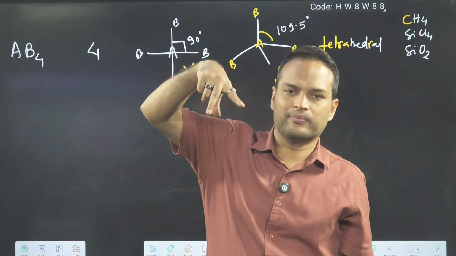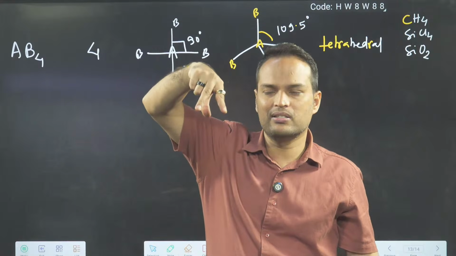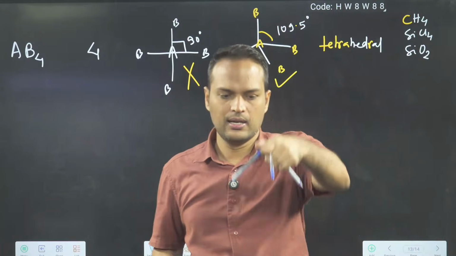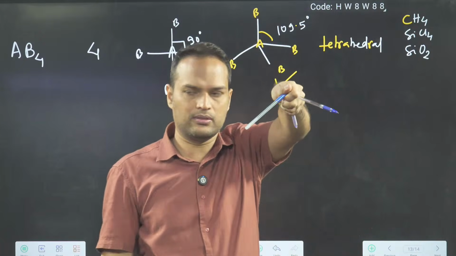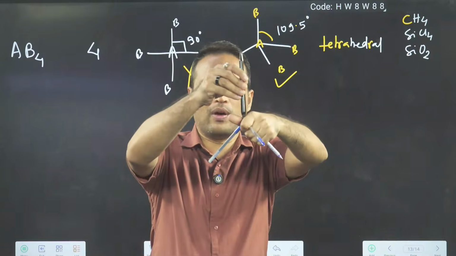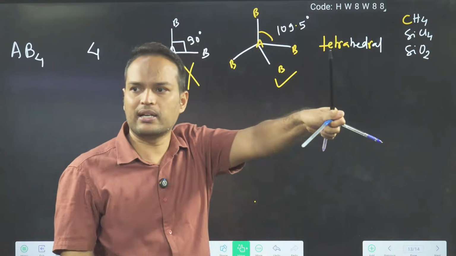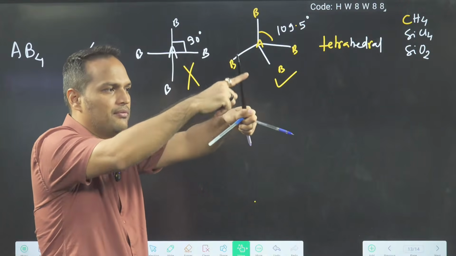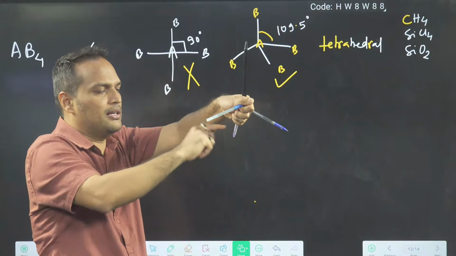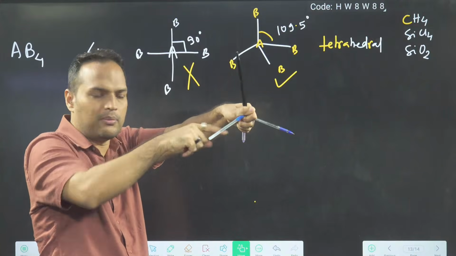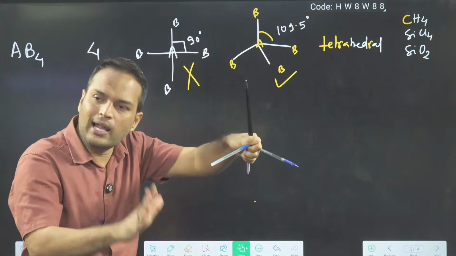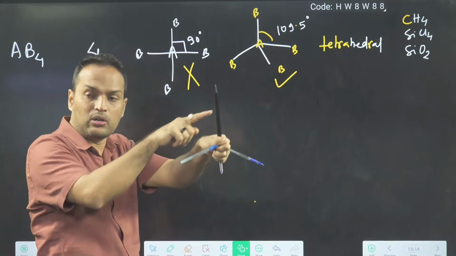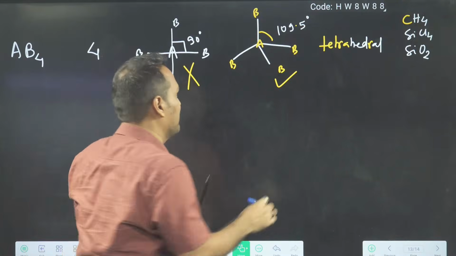Tetrahedral, one pyramid is there. At least you have seen a pyramid in photos. So a pyramid is there, and you think one more up. One more up. So that is what? Tetrahedral. Like see here, I have brought 3 pens here, and one up. So this diagram is tetrahedral. This angle 109.5. This angle 109.5. This angle 109.5. All angles are 109.5. It may happen in this diagram you are not able to see, but all angles are 109.5.